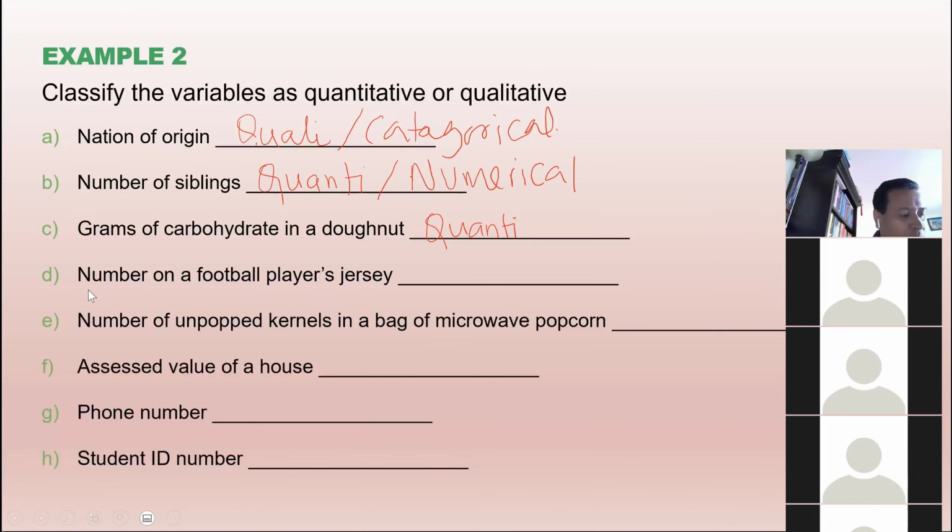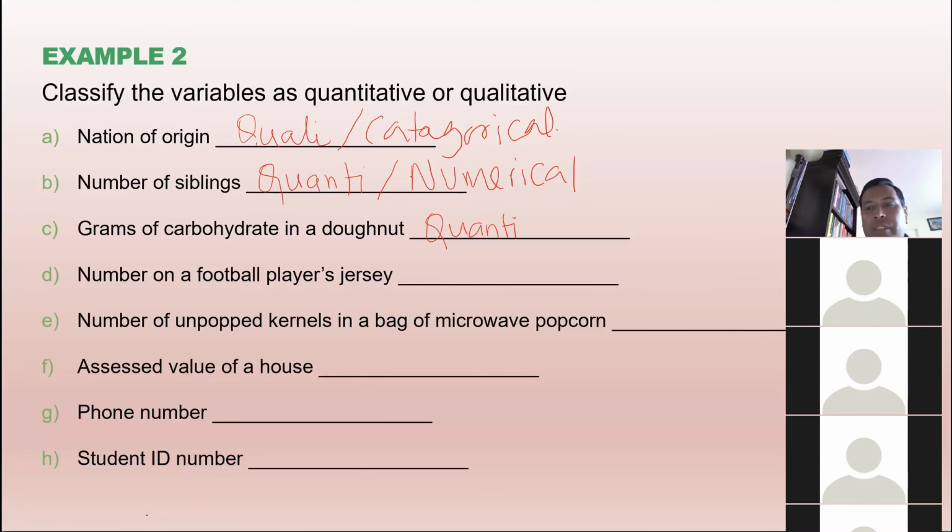Look at the other one, D. In D, what is there in D? Number of football players' jerseys, right? You'll see a number there for sure. Number 18 or number 7, right? What do you think of this number? Is that number a real number, a number in real sense?